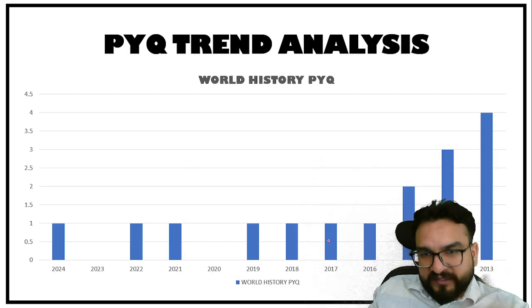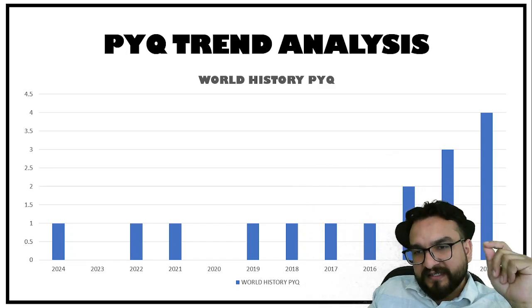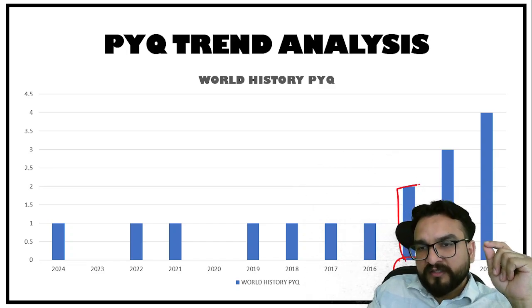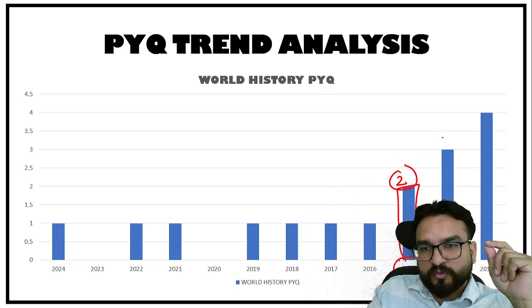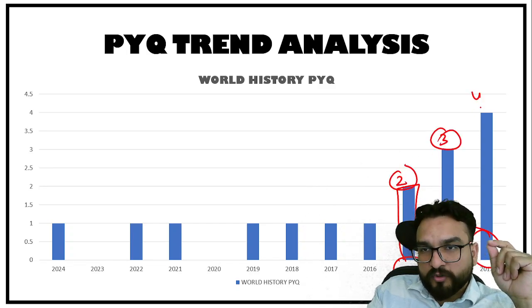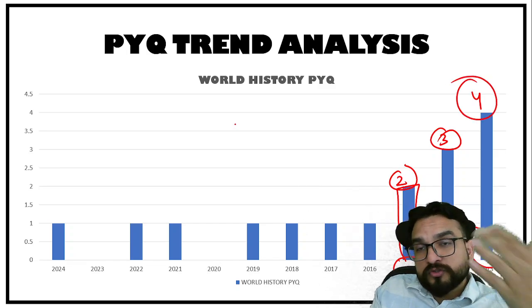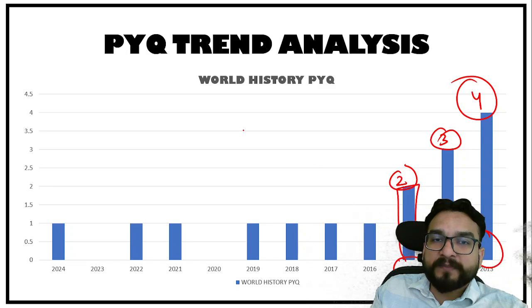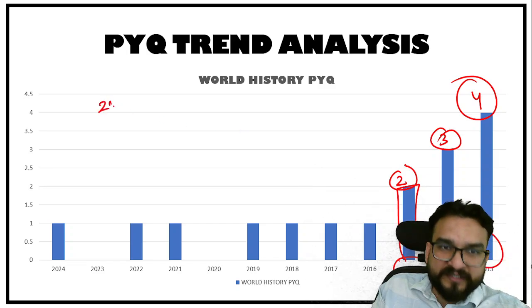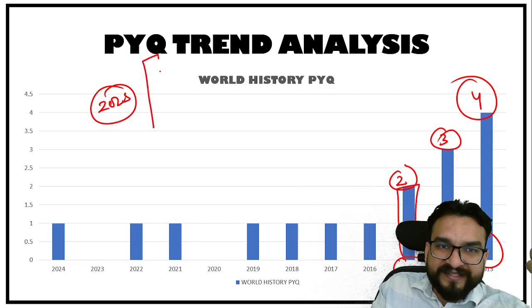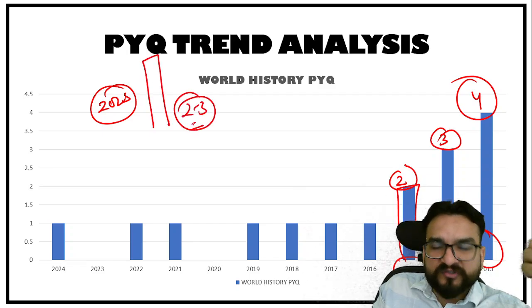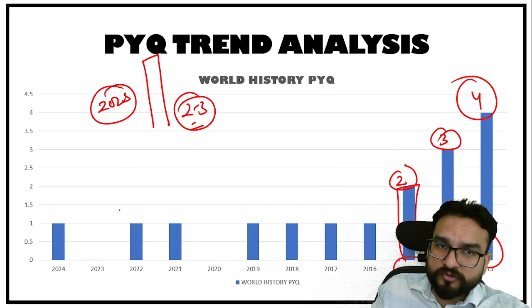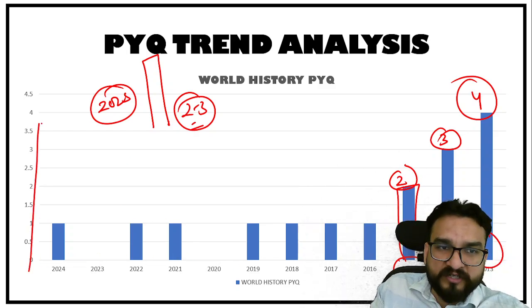Okay. But when you will be analyzing the last 10 years, like 2014, 2015, the questions were 2, 2014 3, 2013 4 questions were there. So you also be ready for the surprises which UPSC gives. You expect that in 2025 also they might give you 2 to 3 questions from world history. Always have this mindset also, because you never know when this bar in 2025 will increase.